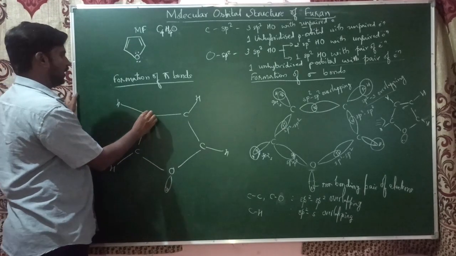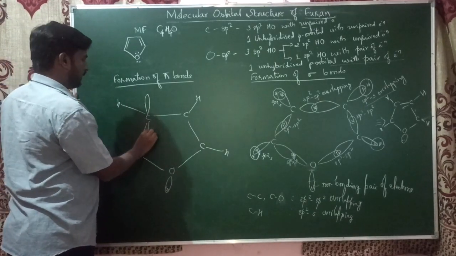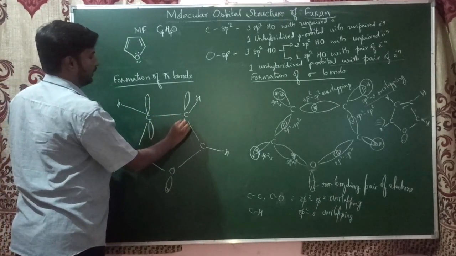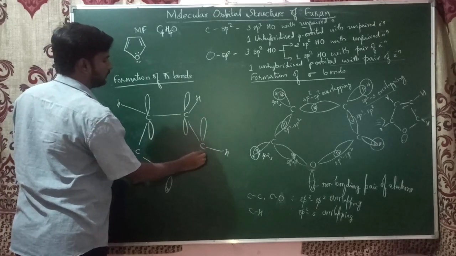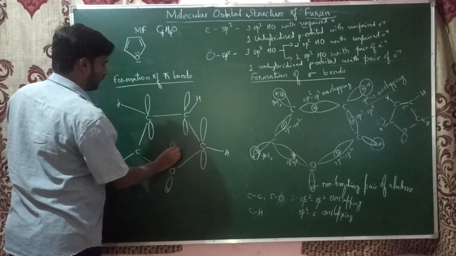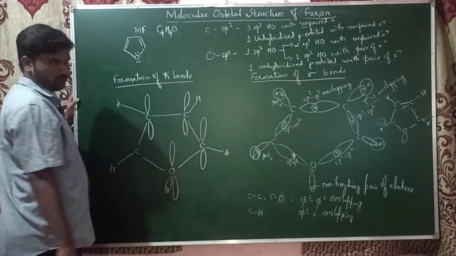Each carbon's p orbital is dumbbell shaped, and all these unhybridized p orbitals are perpendicular to the plane of the sigma bonds.